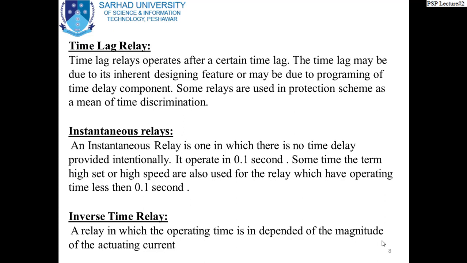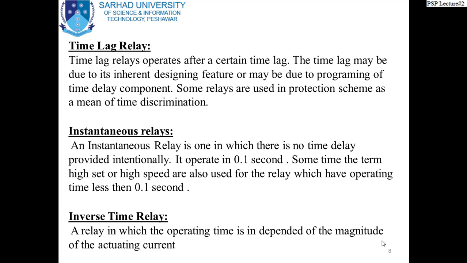Okay. Then instantaneous relay. Instantaneous relay is one in which there is no time delay provided intentionally. It operates in 0.1 second. Sometimes the term high set or high speed is also used for the relay which has operating time less than 0.1 second. So this is instantaneous. There is no time spent in the operation of this relay, although 0.1 second is time, but this relay is normally called instantaneous relay.